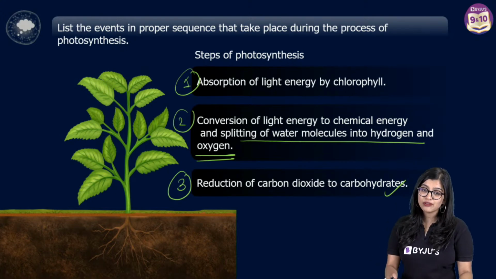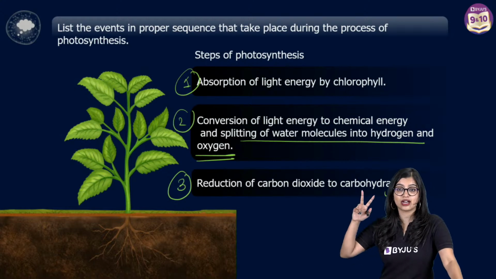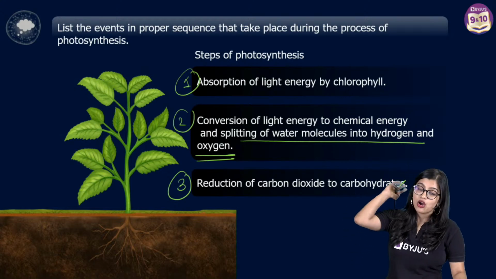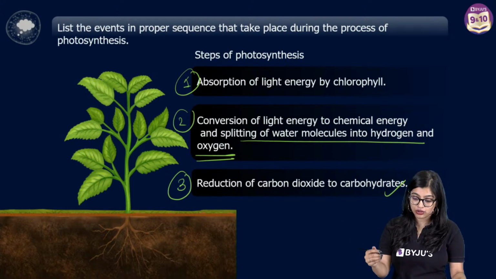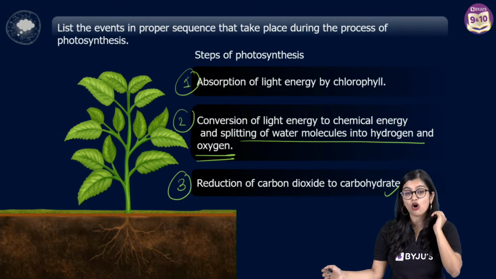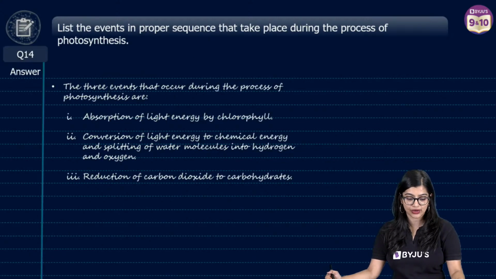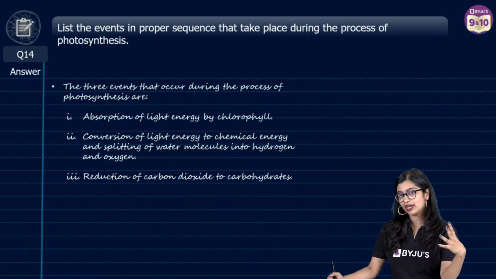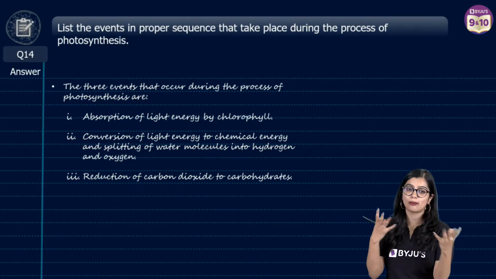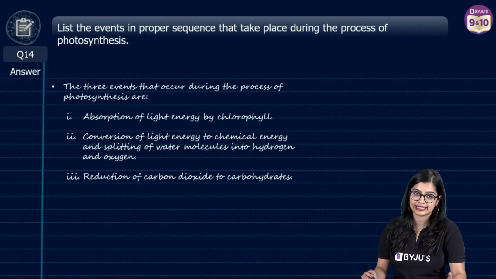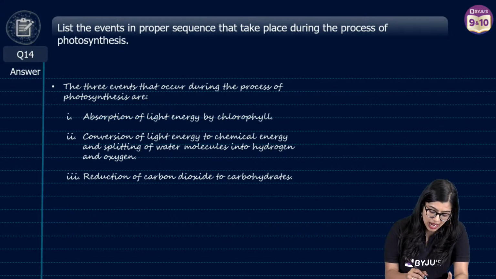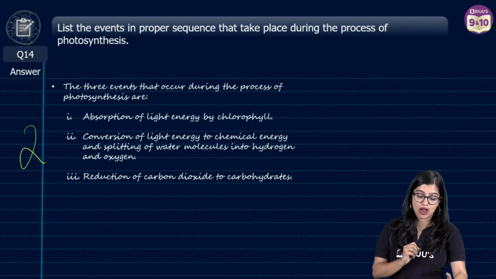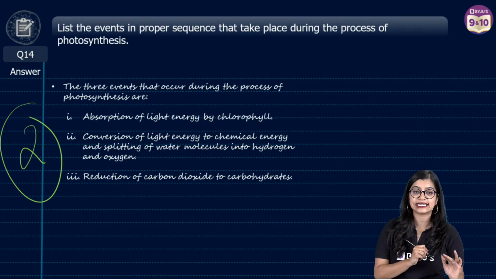And step number 2 will take 1 mark because, as you know, there are 2 things you have to mention, right? Not only conversion of light energy into chemical energy, but also the splitting of water molecules. So I would also recommend you add in how the raw materials are obtained. It also gets easy, right? Okay. So now, as we all know, you write all these points, you will get 2 marks easily.